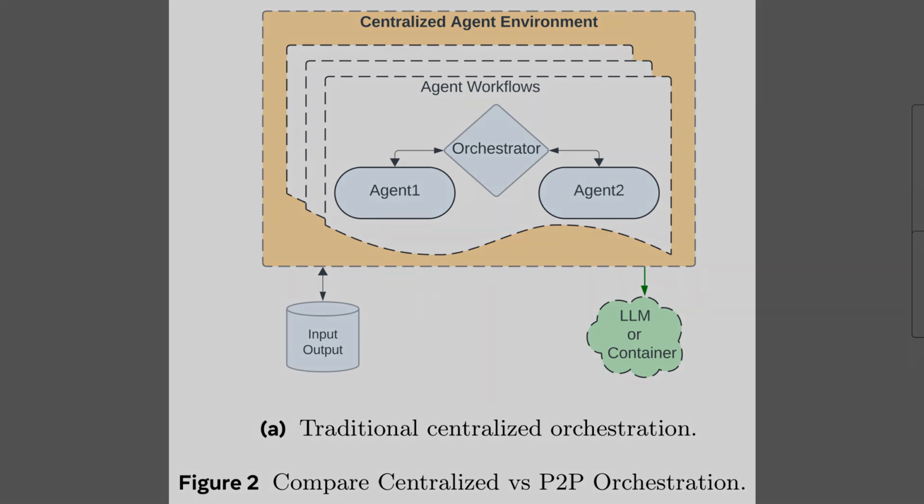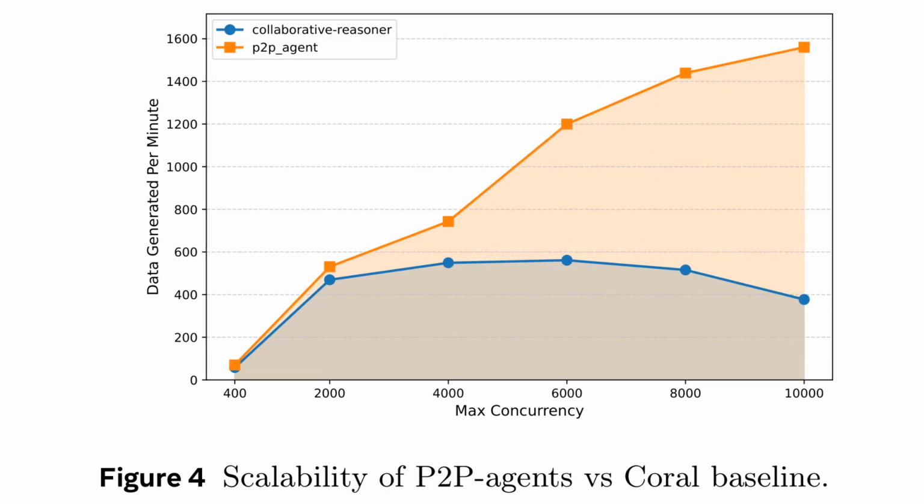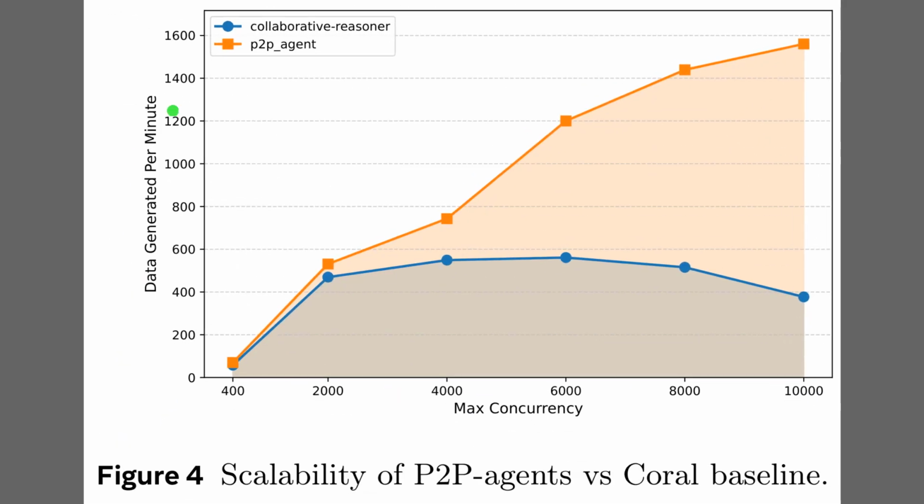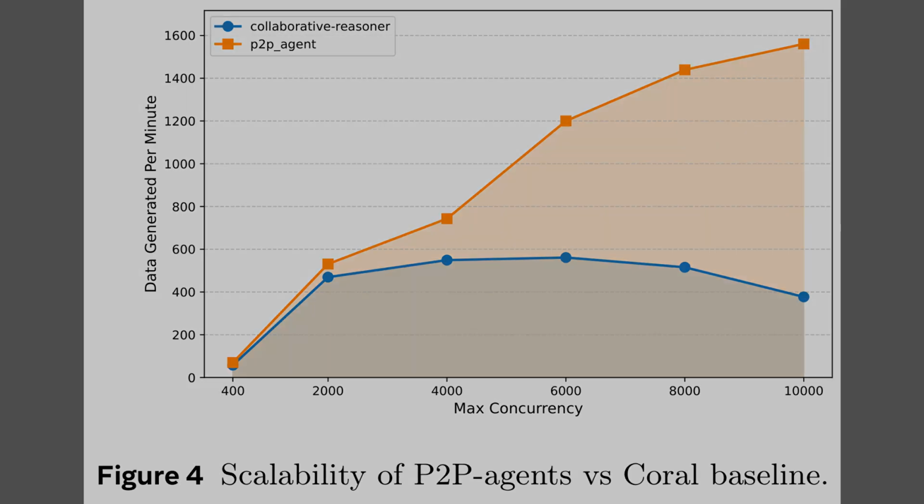Because every message and model call passes through this central hub, the design becomes a scalability bottleneck once thousands of workflows run in parallel. Alright, Figure 4 compares throughput as concurrency rises for the collaborative reasoner baseline and the peer-to-peer agent system. The orange peer-to-peer curve climbs almost linearly up to the highest concurrency, which shows that additional worker tasks keep translating into more data per minute. The blue baseline curve flattens and then drops, so the single orchestrator starts throttling performance instead of the hardware.